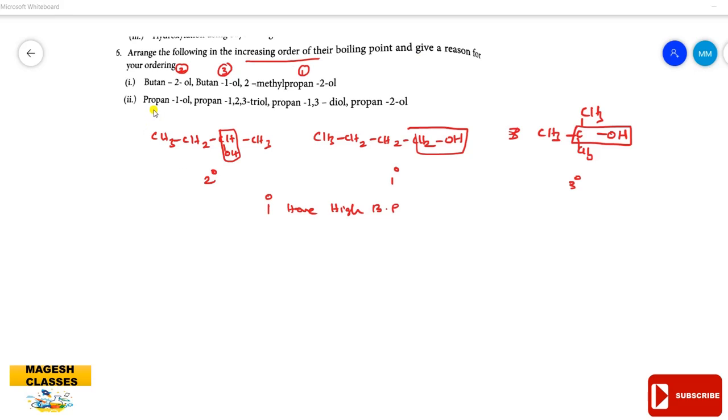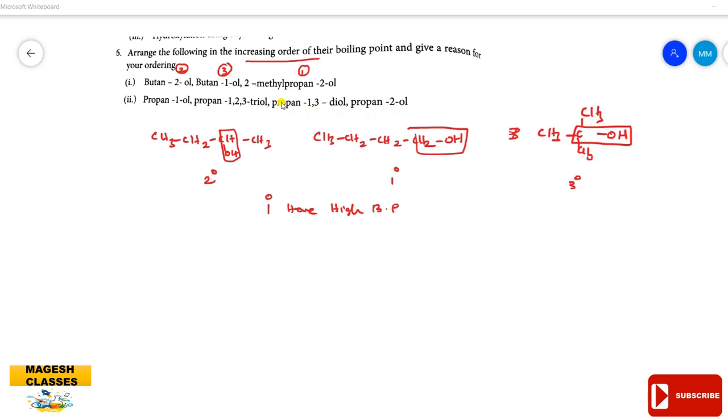The second one: propan-1-ol, propane-1,2,3-triol, propane-1,3-diol, and propan-2-ol. So the first one, propan-1-ol and propan-2-ol: propan-1-ol has higher boiling point than propan-2-ol. So it is clear, it has greater extent of hydrogen bonding. Propan-1-ol has higher boiling point than propan-2-ol.